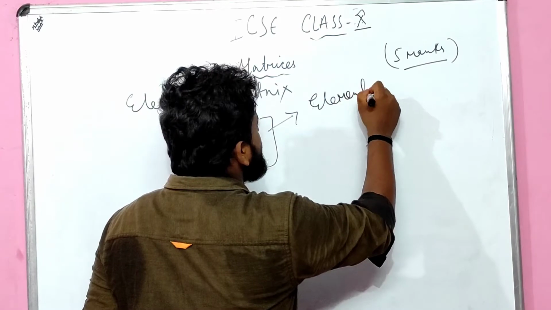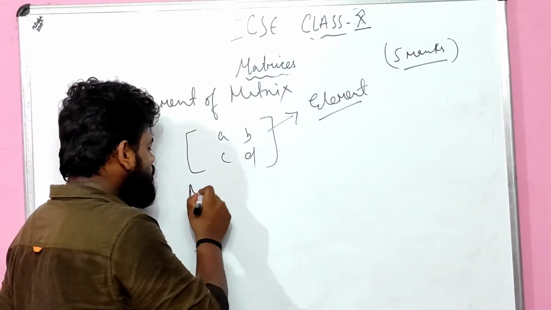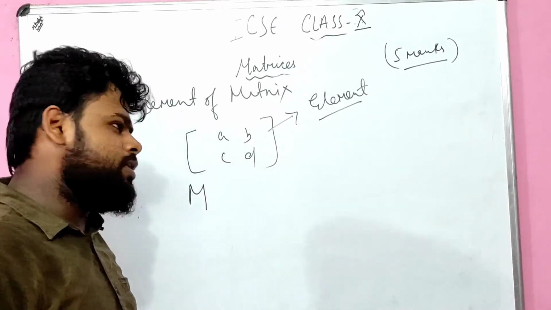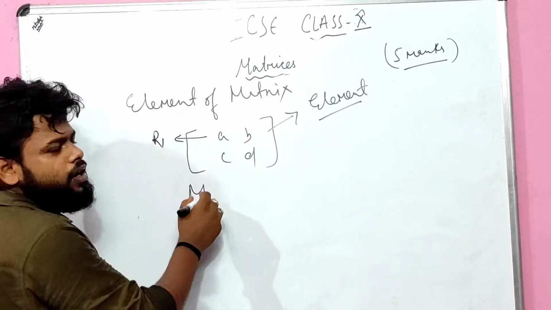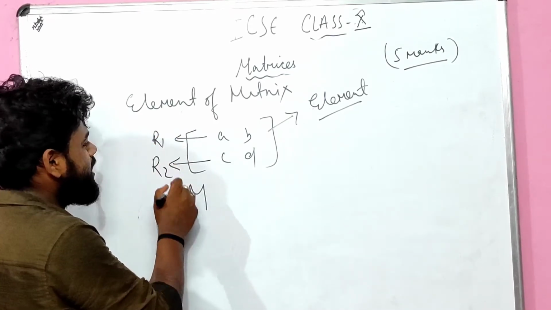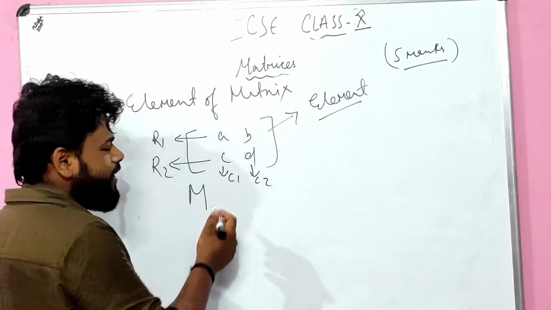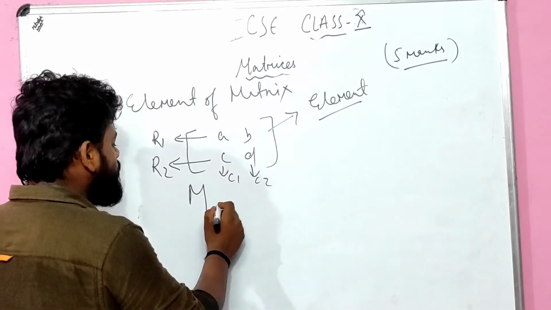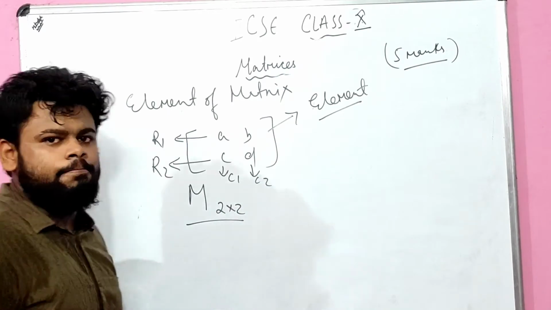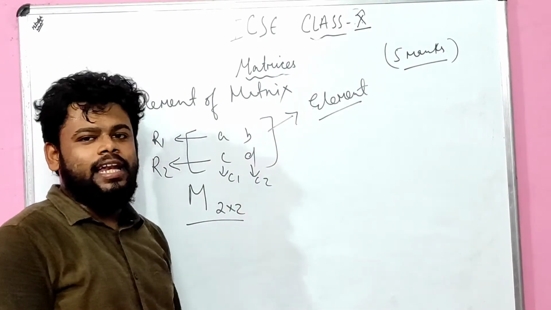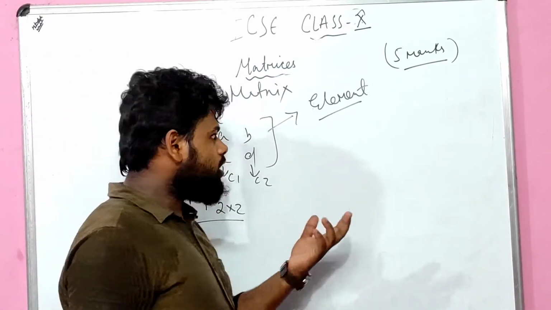So now, very important: if I ask you, can you tell me how many rows are there? You will say, yes sir, I can say. How many rows? R1, row 1, row 2: 2 rows are there. How many columns are there, children? C1, C2: 2 columns. So if I write it down, M equals 2 cross 2, which is 2 by 2. 2 rows, 2 columns. Done. Is it clear? Everything inside it is an element. But if I say now, let us understand this.